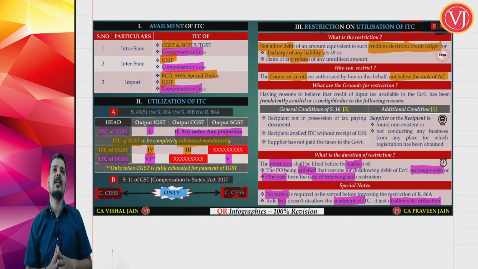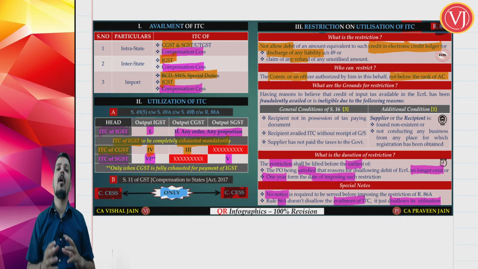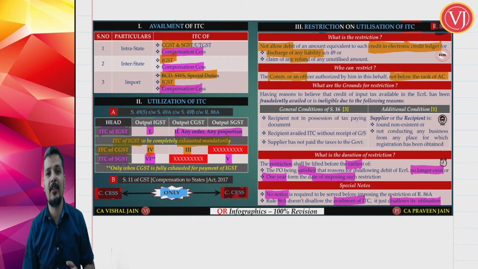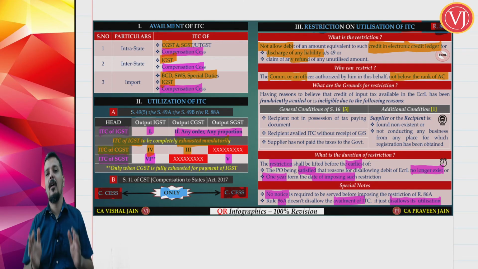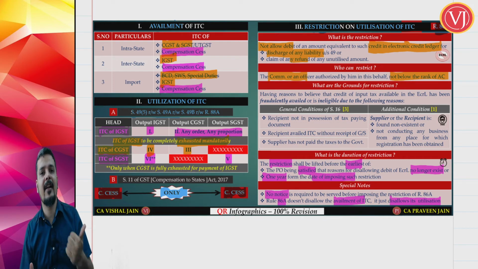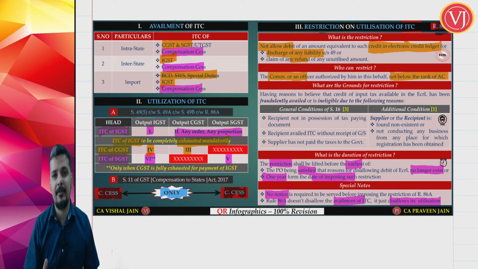Till officer is satisfied that the fraudulent activities that were going on is no longer there, or 1 year from the date of imposition of such restriction, whichever is earlier, this restrictions can be there, which means that you cannot use your ITC only till that point of time, where officer is either satisfied that no fraud is there, or 1 year from the date of imposition, whichever is earlier. It is not whichever is later, whichever is earlier.